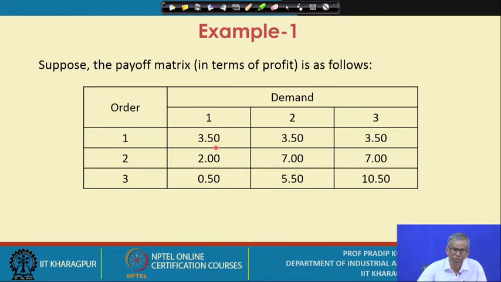corresponding payoff? The payoff is, say, 3.5 in monetary terms, and similarly for all other combinations. If the order quantity is 3 and the demand level is 1, the corresponding payoff is 0.50. Similarly, if the order quantity is 3 and the demand level is also 3, at this combination the payoff is 10.50. This way you create the payoff matrix in terms of profit.